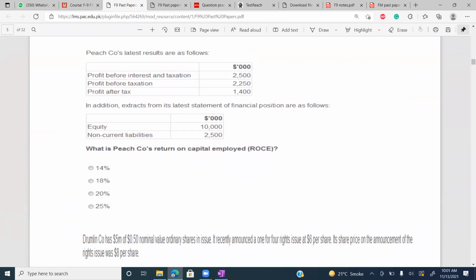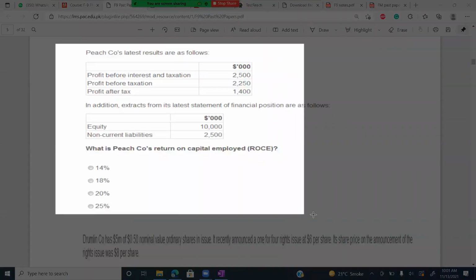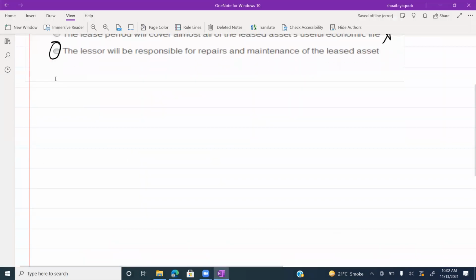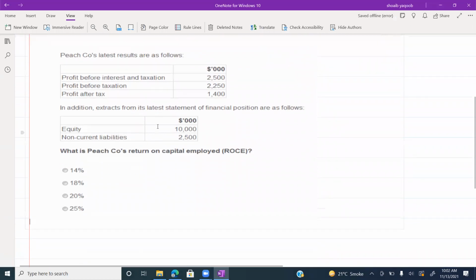Next question: return on capital employed. Profit before interest and tax is given. Profit before tax is given. Profit after tax is given. Remember, in return on capital employed, you will take the profit before interest and tax.